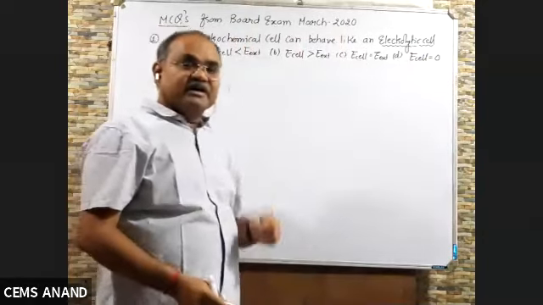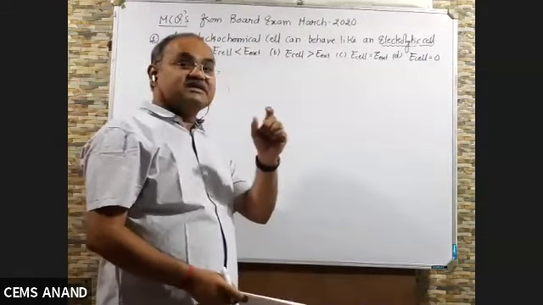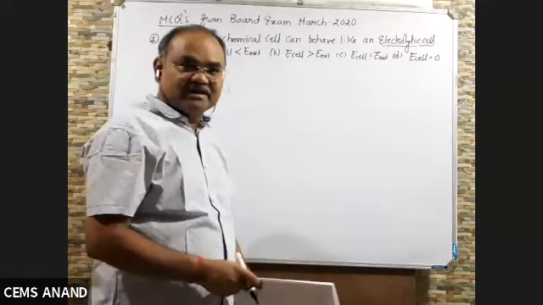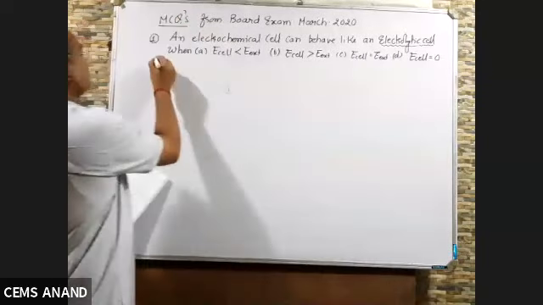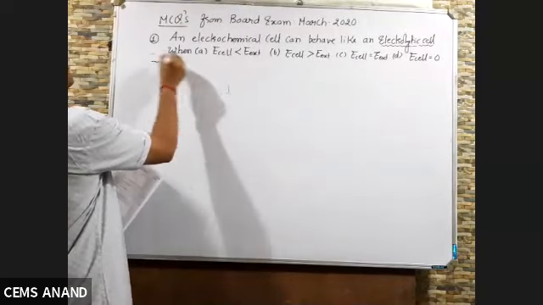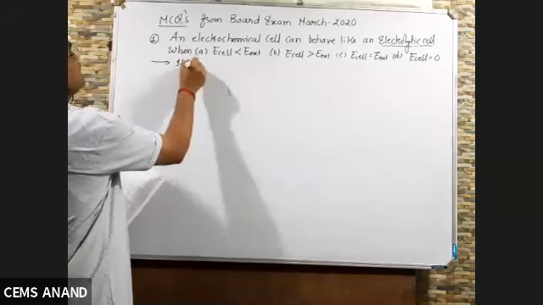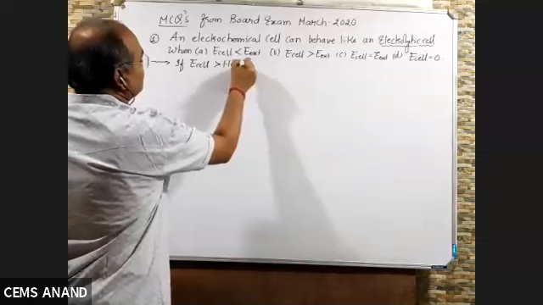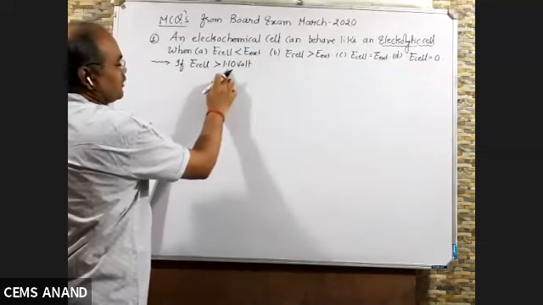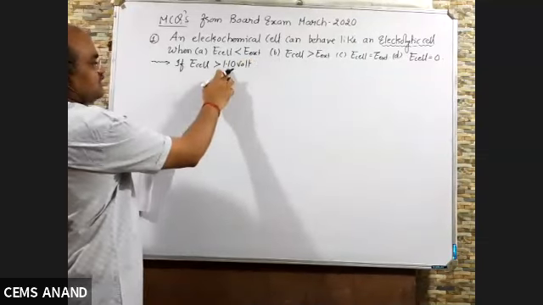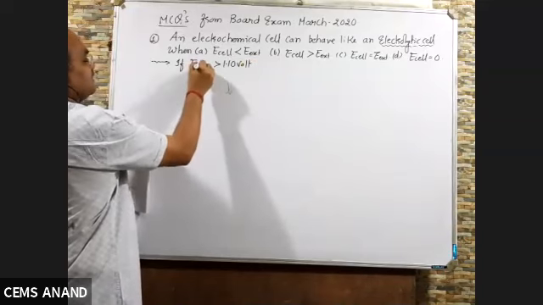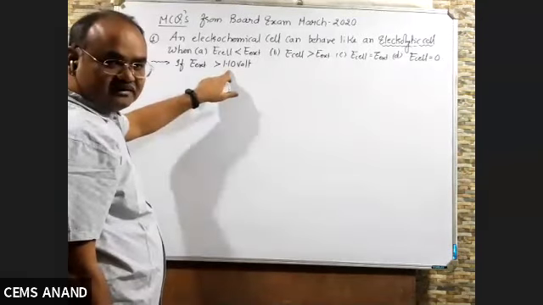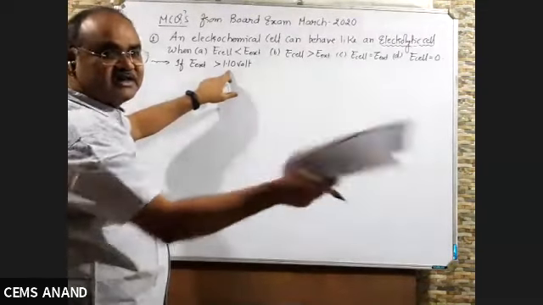Now, in the beginning in Daniell cell, I told you the E cell potential of Daniell cell was 1.10, and in that we have written the condition that if E external is greater than 1.10 volt, what does it mean? 1.10 is E cell of the galvanic cell, which we have calculated using zinc and copper, and this will be E external.